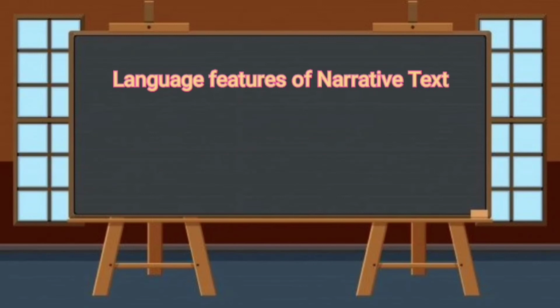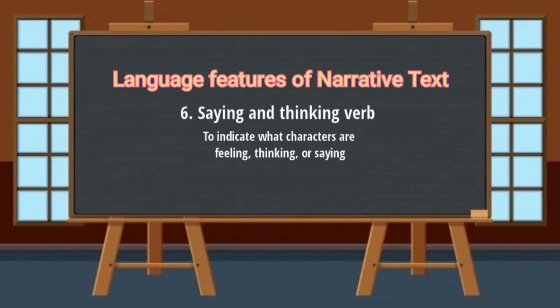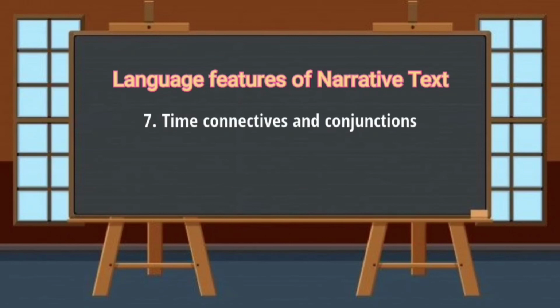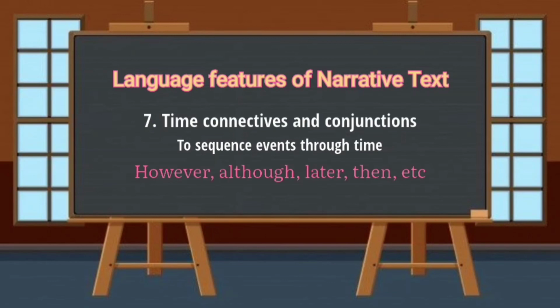And then six, saying and thinking verbs. It's to indicate what characters are feeling, thinking, or saying. For example, said, told, thought, decided, and realized. And the last is time connective and conjunction. Each sentence or paragraph continues each other, so there must be a connection between those paragraphs or sentences. For example, however, although, later, then, and so on.